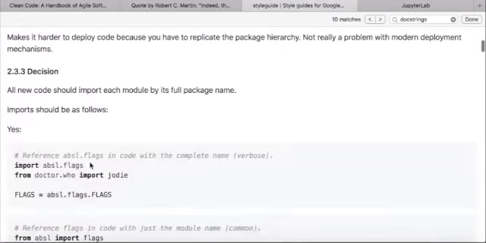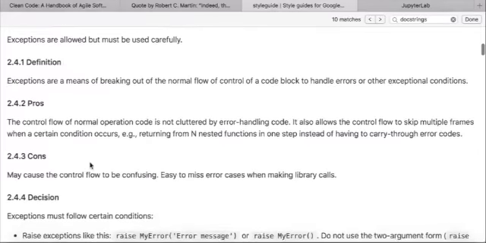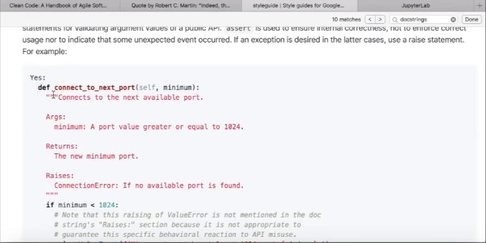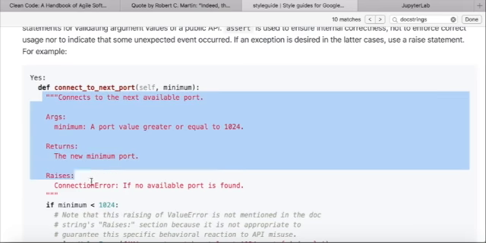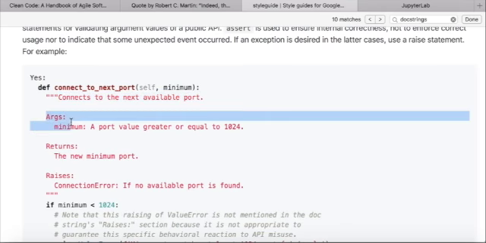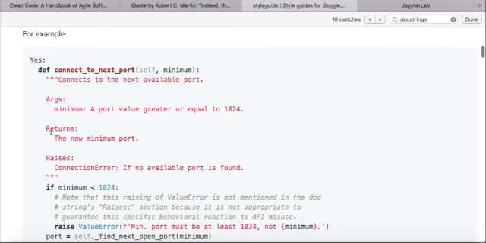Instead, what we're going to be looking for are things like comments, and in this particular instance, we're interested in docstrings. So notice here's an example of a Python code snippet as recommended by Google. Look at what they have after their functions. After the function definition, they have 3 quotations and then a sentence that describes what the function does. And then args, which are the input arguments, returns, which is what will be given back as the output of the function, and raises, if any errors are raised during the process.